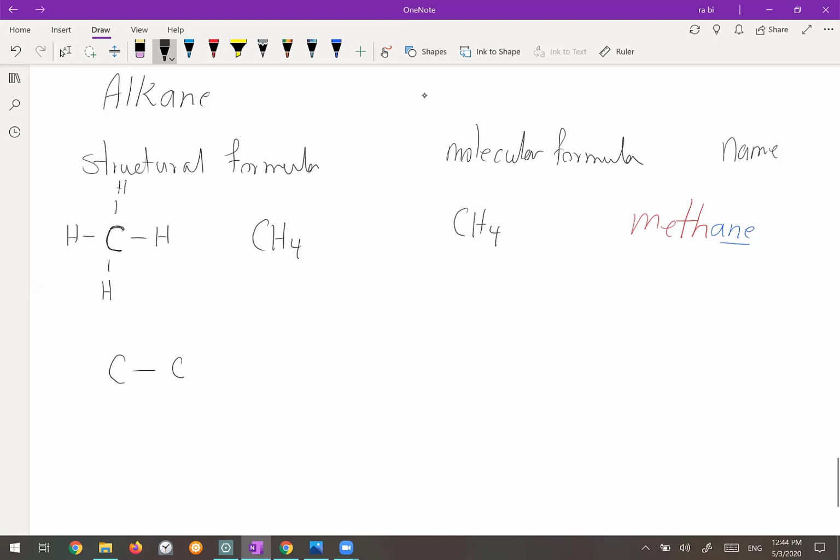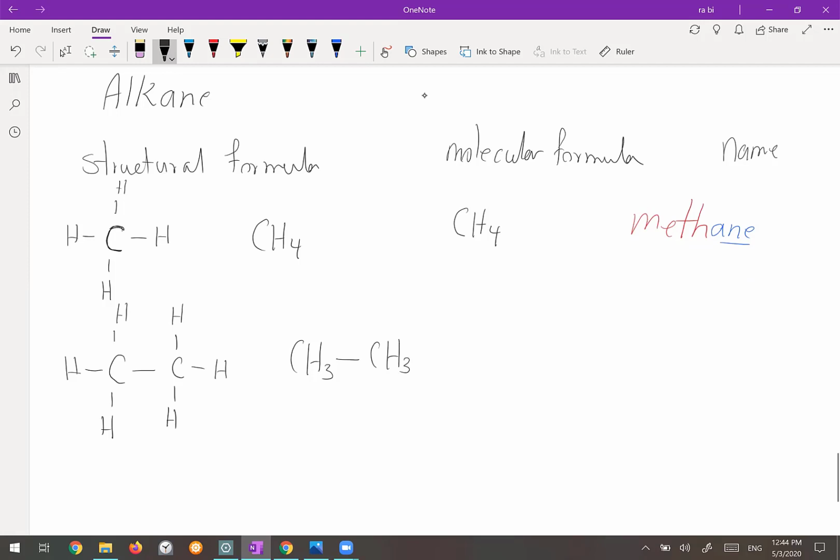Now, how many hydrogens do I have to put for each carbon? 3 hydrogens for each. Exactly. Each one of them needs 3 hydrogens to become octet. This is the uncondensed structural formula. The condensed structural formula, the carbon at the left is CH3. It's bound to another carbon which also has CH3.